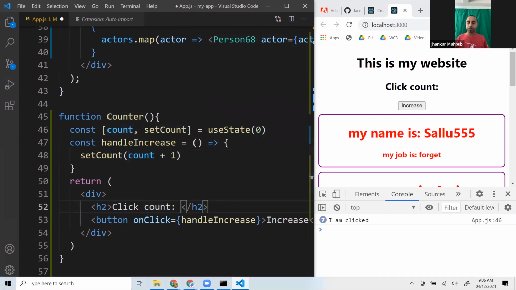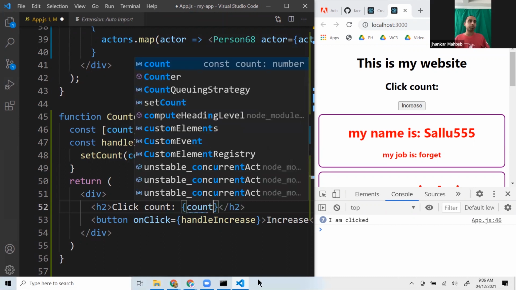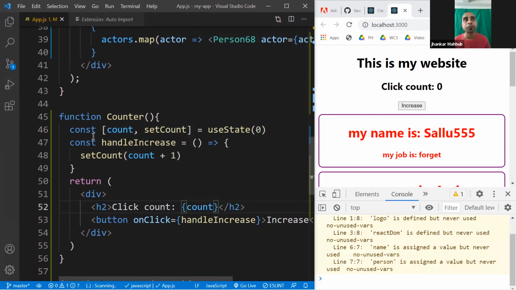So here, you can dynamically show this variable count. And if you do so, look into what we have done here. We have created a state, and we gave it an initial value. And that's why you see the initial value is 0. This is the count initial value.